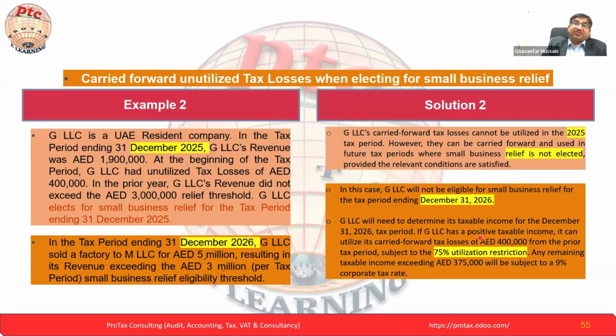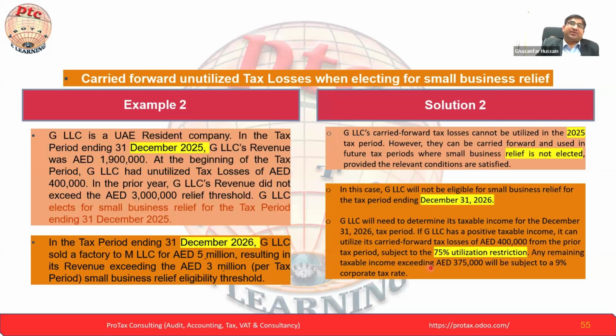He's saying if GLC has a positive taxable income, it can be utilized. Now he has the 400K, the unutilized tax losses. But here again, the condition is there. So these losses we can adjust in the current year against the taxable income. But here some limitation is there: a 75% utilization restriction. Of the current year taxable income, 75% or up to 75% we can utilize in this year, and the rest can be carried forward again.